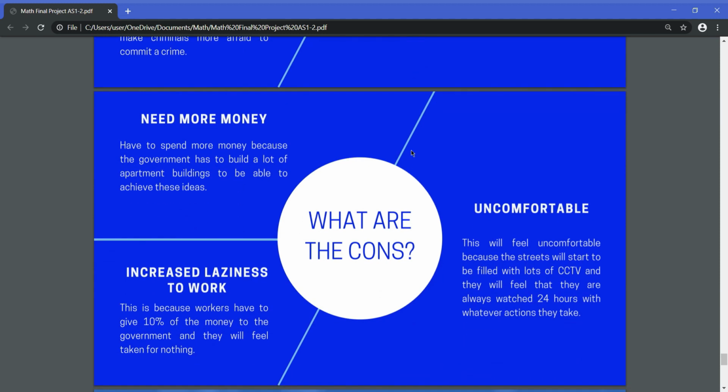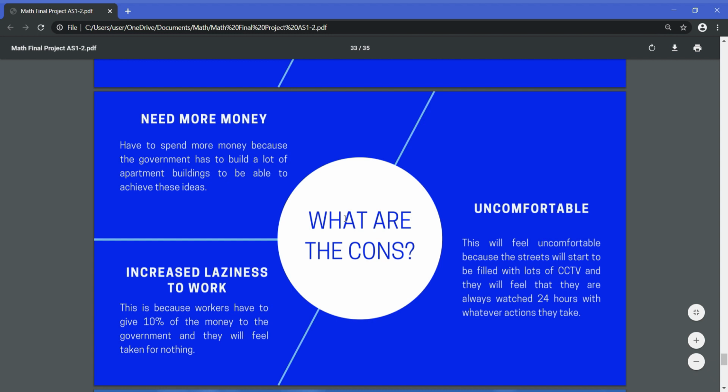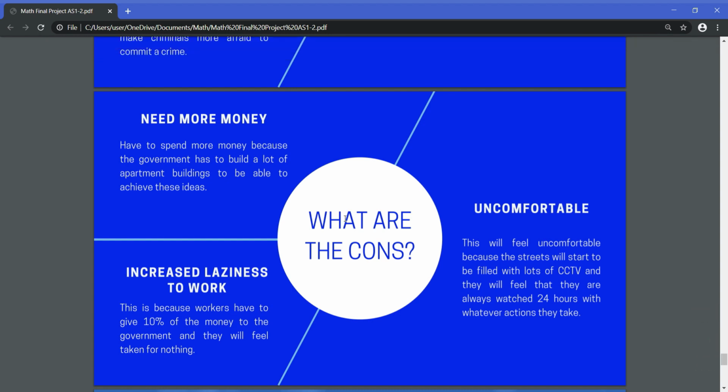What are the cons? So the cons of my idea, the first one is we need more money. We have to spend more money because the government has to build a lot of apartment buildings to be able to achieve these ideas. And CCTV can cost so much money.